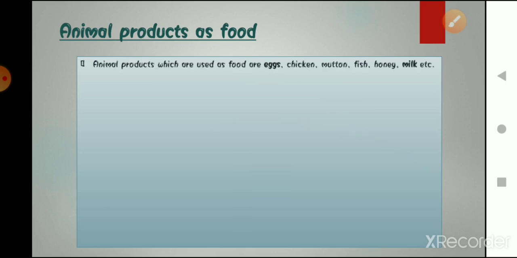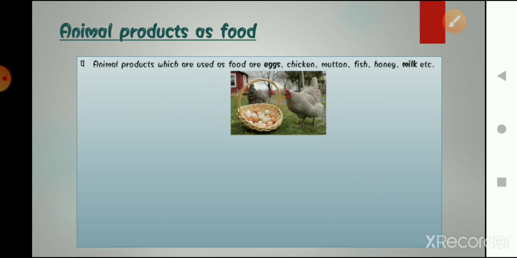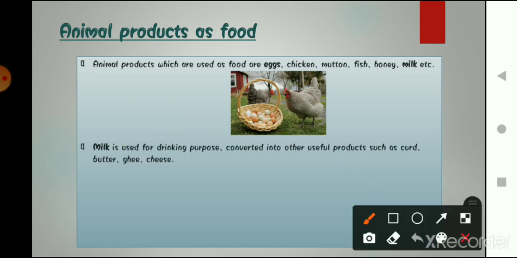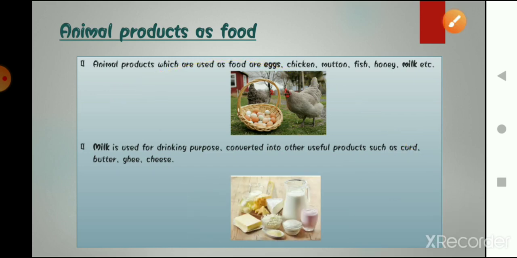So milk, egg, chicken, mutton, these are the most common food items that we get from animals. Milk is used in various ways. We can use it for making curd, butter, and ghee. So these are all milk products. The main ingredient of these is milk.